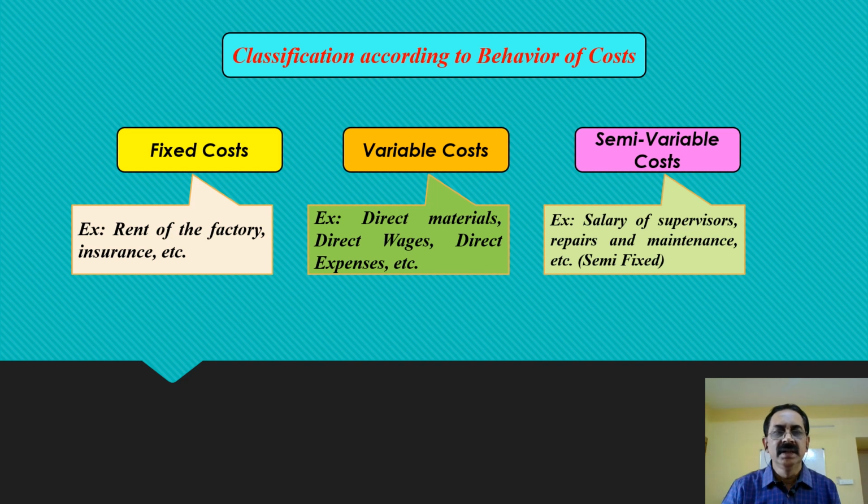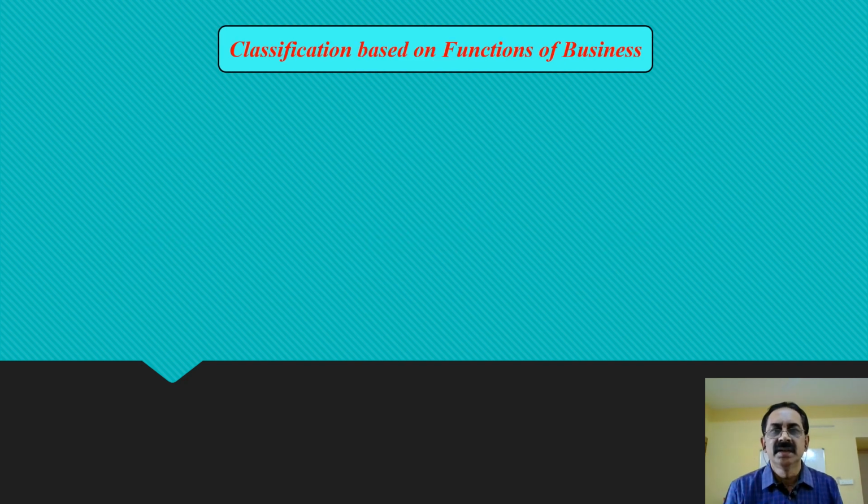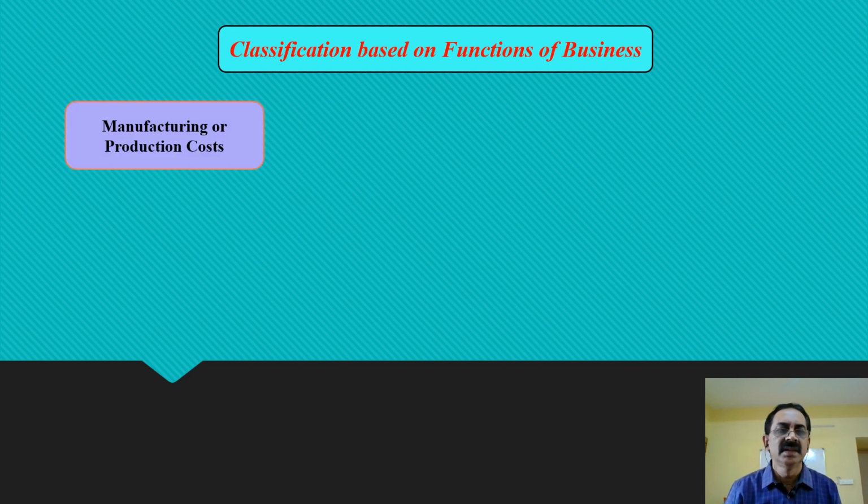Then let us see the next classification of the cost, that is based on the functions of the business. This is also very important as far as recording of the costs is concerned. The first two categories are the criteria required for classification and ascertaining of the cost. The third one is for the purpose of recording of the cost. Let us see the first one, manufacturing or production costs. This is also called factory cost or production side costs.